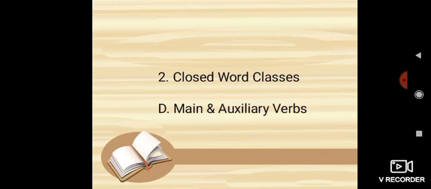There are two kinds of auxiliary verbs. These are number 1, primary auxiliaries, and second, modal auxiliaries. Primary auxiliaries. To be, to do, and to have are primary auxiliaries with all their forms. Number 1, to be.